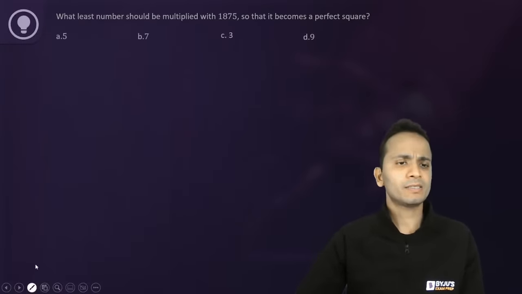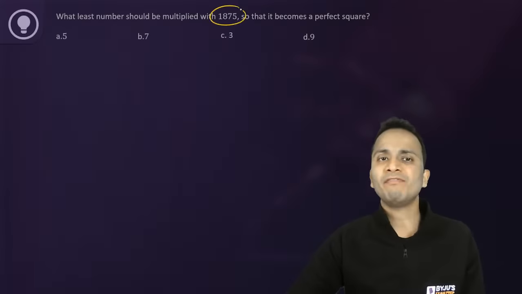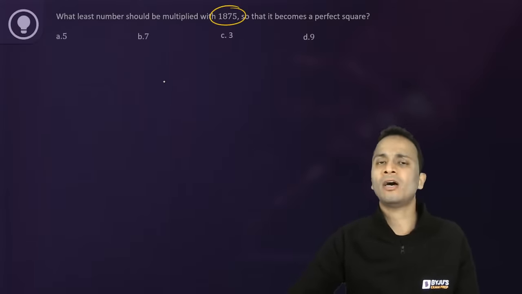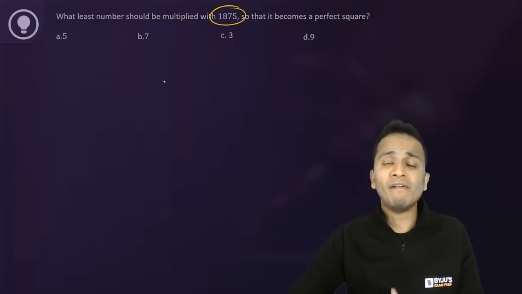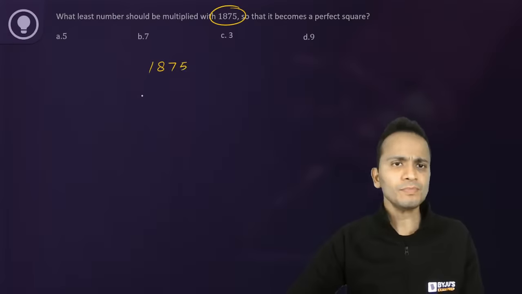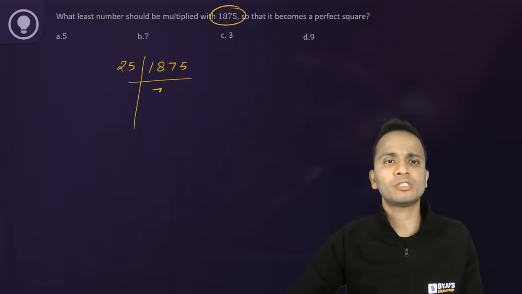Now, the method is simple. We'll do the prime factorization and we'll see if the number is a perfect square or not, or like all the powers are even or not. So 1875, I can divide it by 25 directly. 25 into 75, and then 5, and then again 25, and then 3.